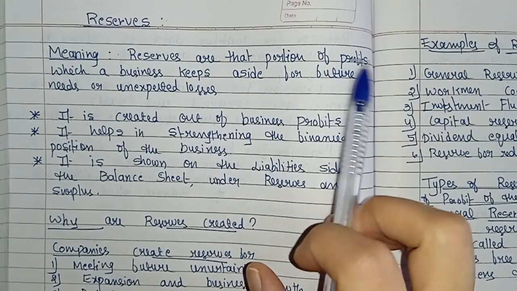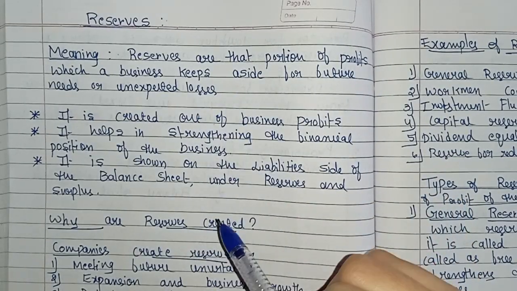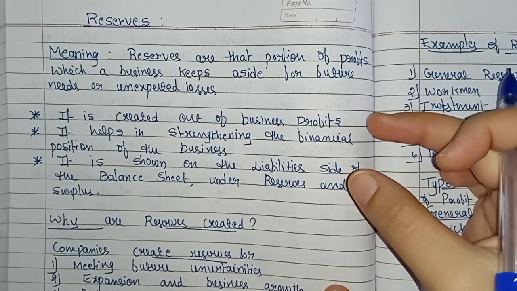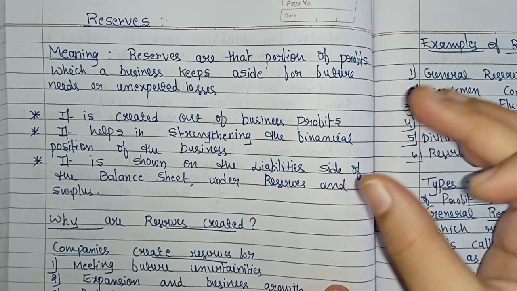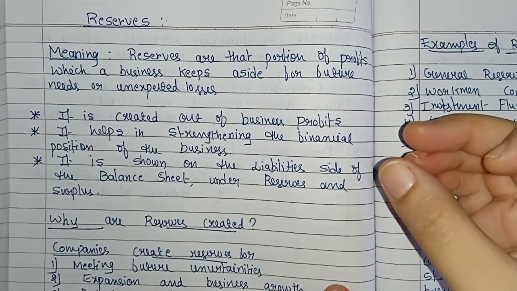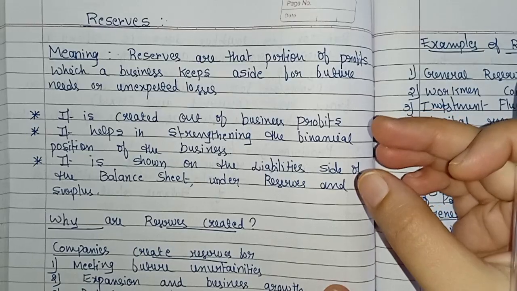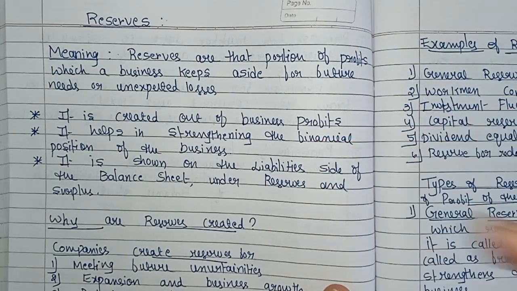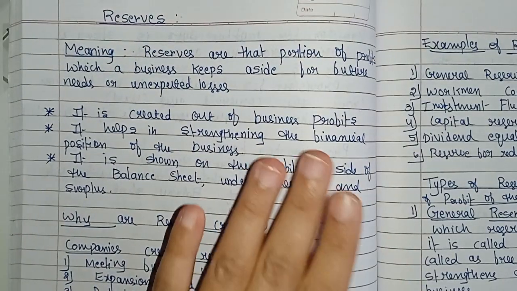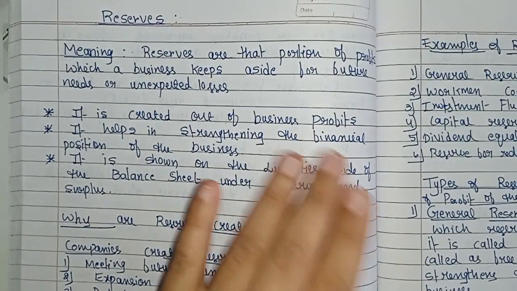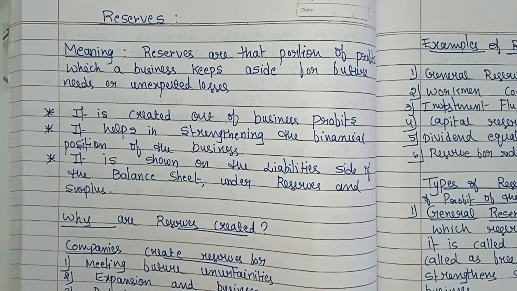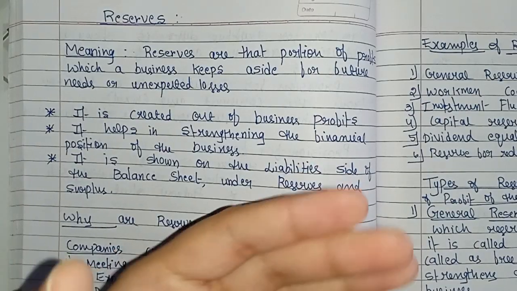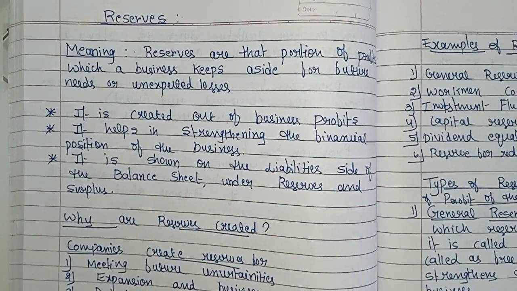Reserves means that portion of profits which a business keeps aside for future needs or unexpected losses. Every year, a business or company keeps aside some portion of profit for what purpose? To meet the future needs or unexpected losses. Clear? So here reserves are created out of business profits. Every year a company or business keeps aside some amount in order to meet the future needs or unexpected losses.